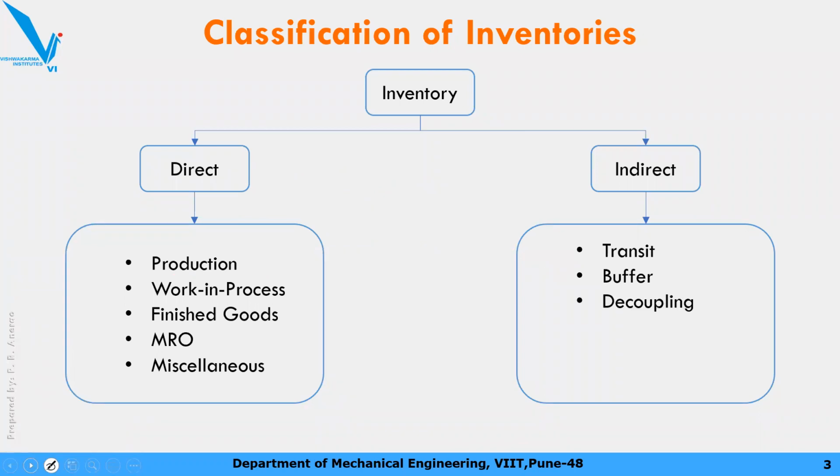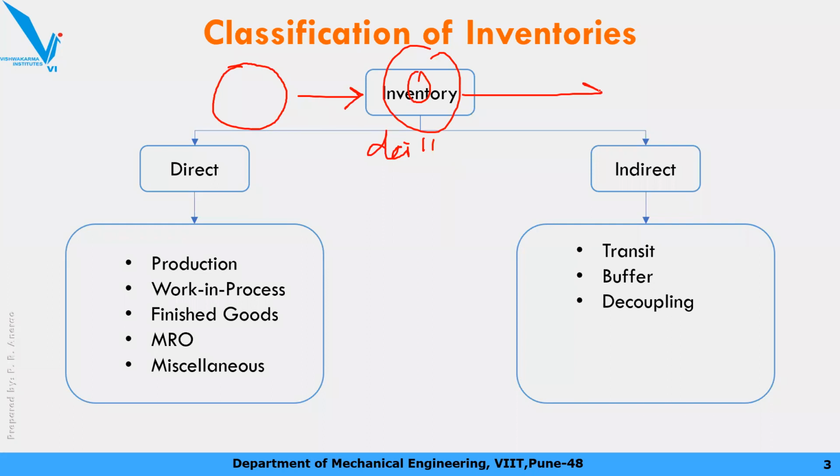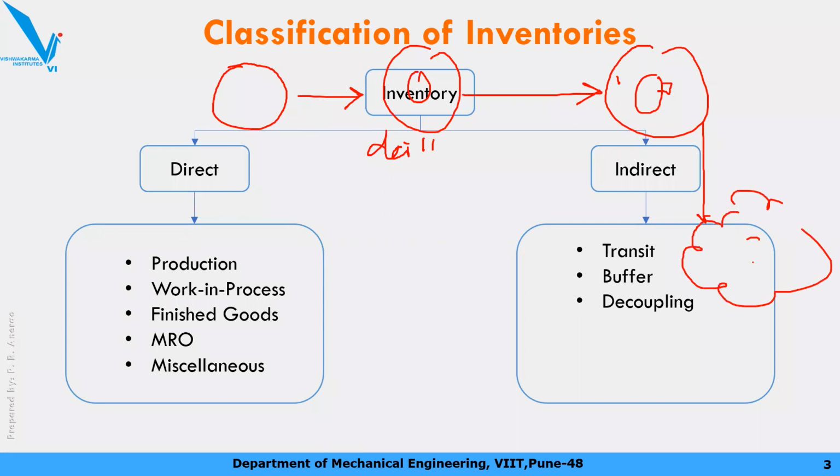Next one is decoupling inventory. Now I'll explain this with one example. You start with raw material like this, then on a drilling machine you make a hole in it, okay, then on a milling machine you make keyways. In the next step, on gear hobbing you form the actual gear. Something like this is your production process.